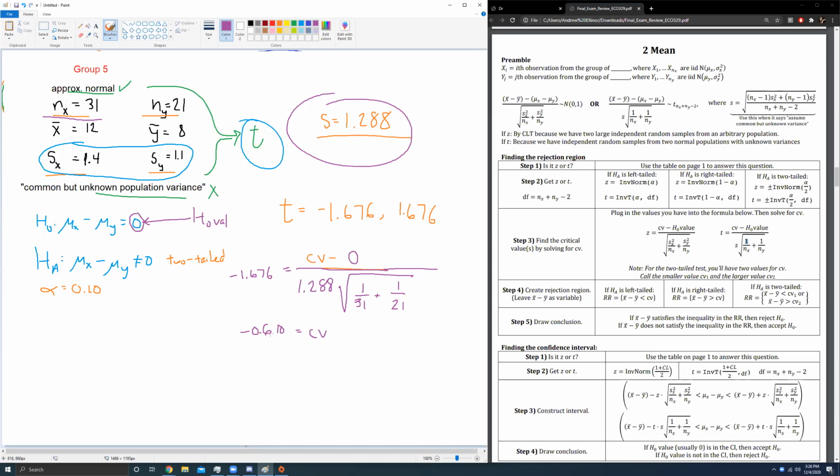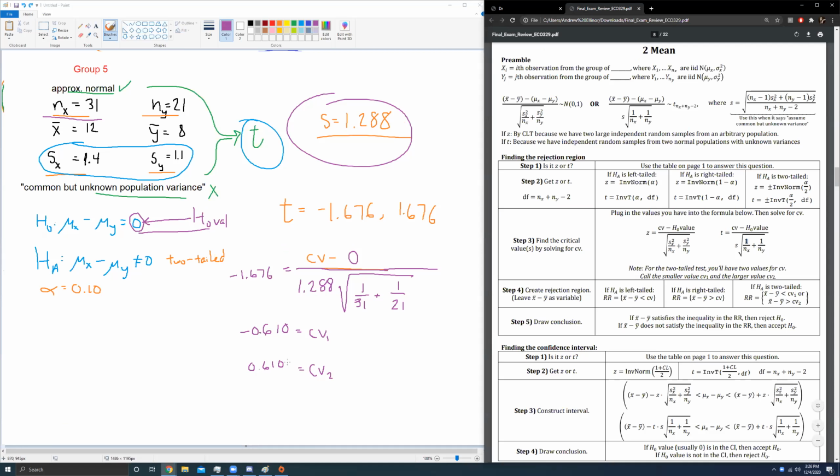The nice thing about this is that for the two-tailed test, it's very often that your H0 value is 0. And so this is CV1. Without a doubt, I don't have to even bother calculating it. I know CV2 is going to be positive 0.610. Because when you go to solve for CV and you add the 0 over to the right-hand side, well, when you add 0, nothing changes. So you end up with CV2 is positive 0.610.